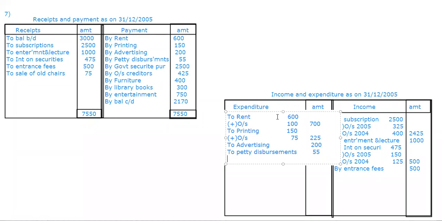So leave it. Furniture, will we take? No, ma'am, it comes in the asset. Library books. Books also are an asset. They also will come in the asset. And entertainment, that will come here. So how much? 750. That's it.